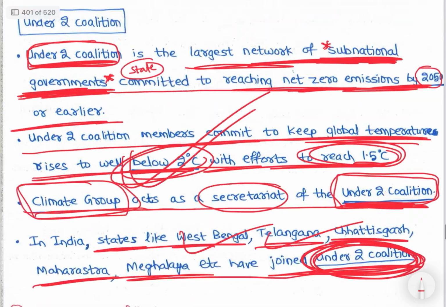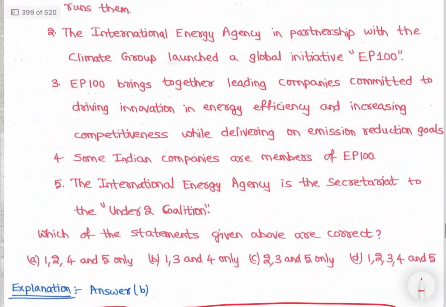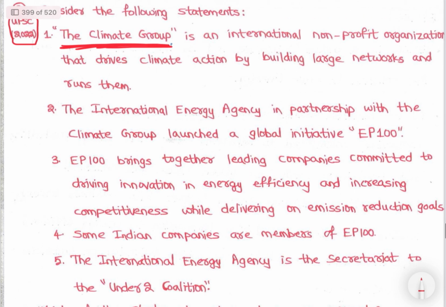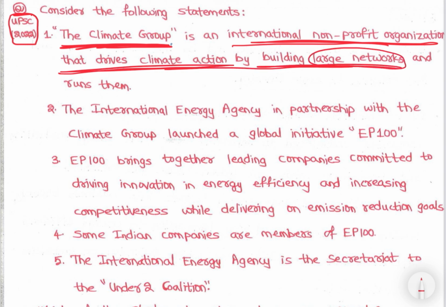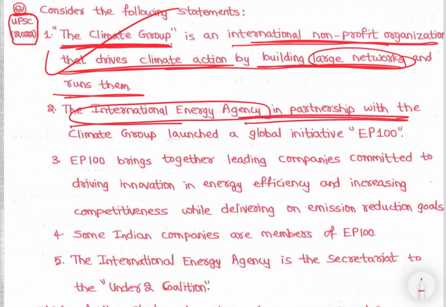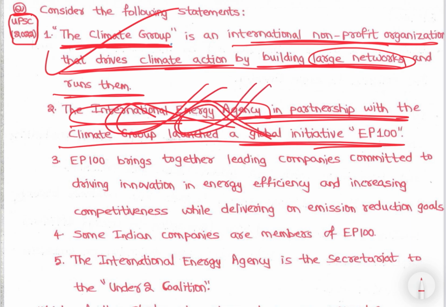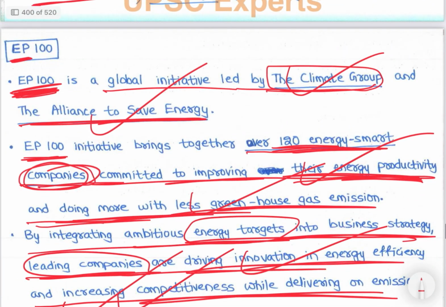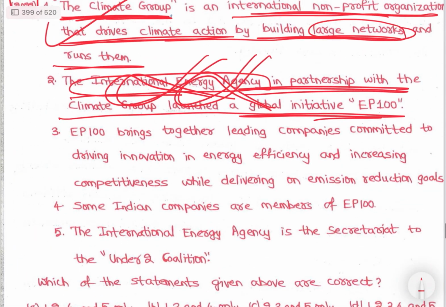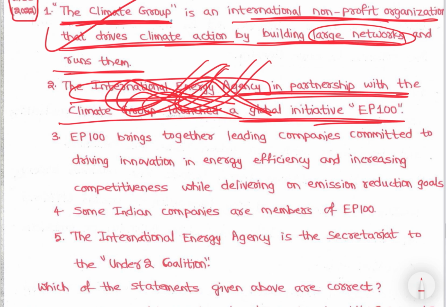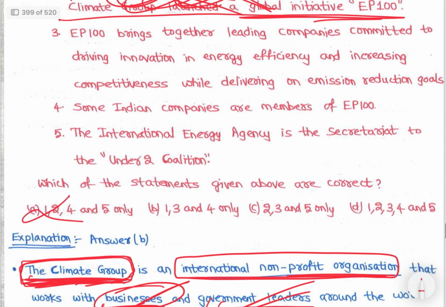Right. So now let's see the question. Now see, Climate Group is an international non-profit organization that drives climate action by building large networks and runs them. Yes. The International Energy Agency, in partnership with Climate Group, launched the global initiative EP100. See, International Energy Agency is not involved. EP100 is an initiative of the Climate Group and the Alliance to Save Energy. So the International Energy Agency has nothing to do with it. So 2 is incorrect, we can eliminate 2, and knowing 2 is wrong, option B.